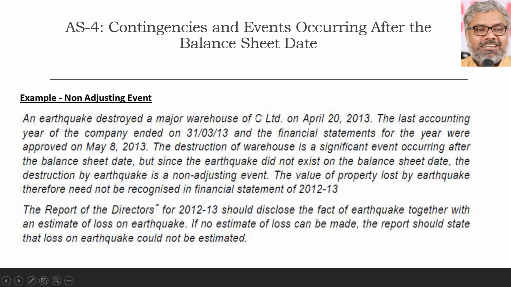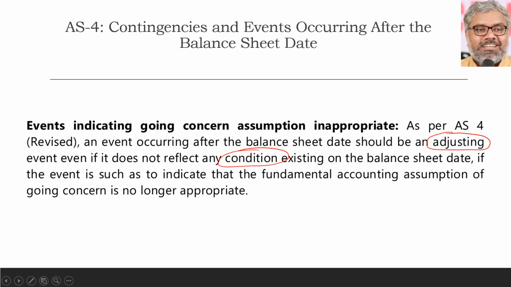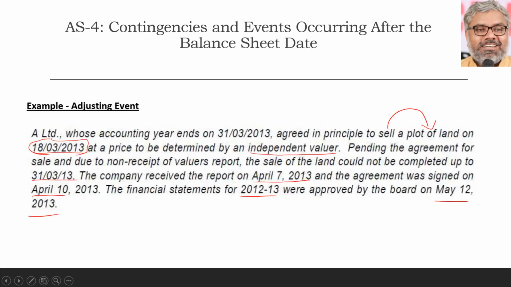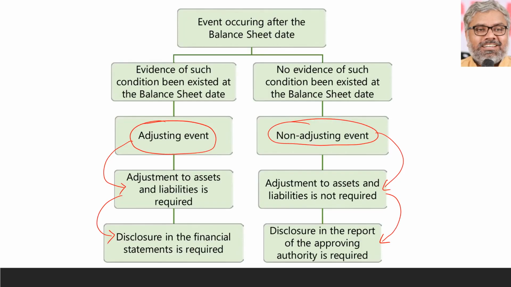Whereas if such loss or destruction of the warehouse is going to impact the going concern concept of that organization itself, if it is going to make the fundamental accounting assumption of going concern no longer appropriate, then the same becomes an adjusting event, in spite of the fact that it has occurred after the balance sheet date, in spite of the fact that the condition related to this event did not exist on the balance sheet date. That is an exception to this particular rule of non-adjusting events.